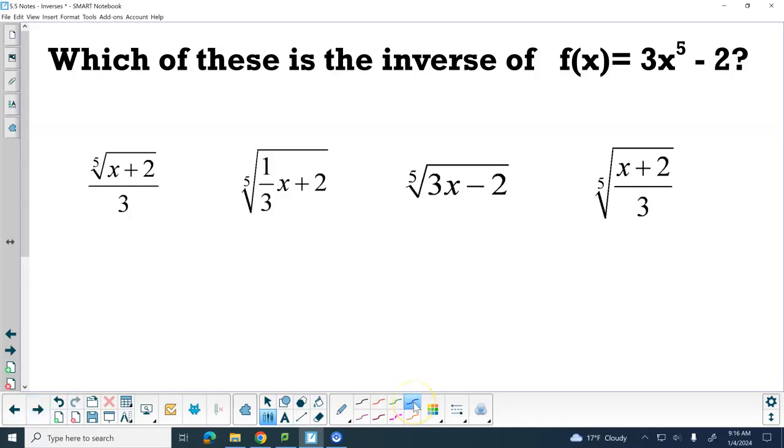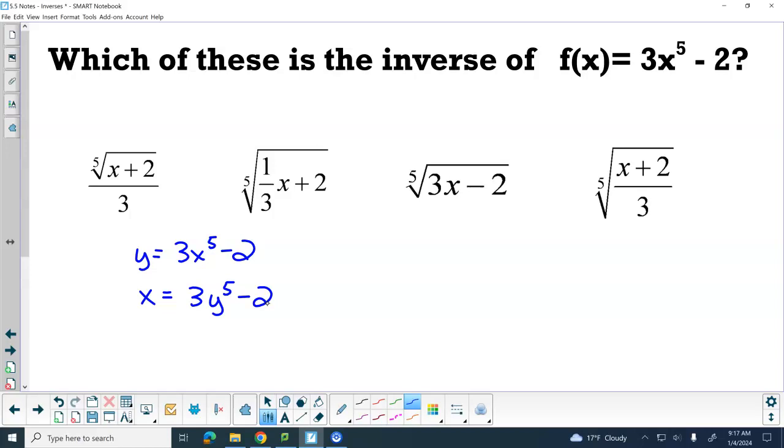So we could say here, y equals 3x to the 5th power minus 2. Then the first thing that we're going to do is switch x and y. So then that's going to be x equals 3y to the 5th power minus 2. Then what do we have to do? Got to solve for y, right?